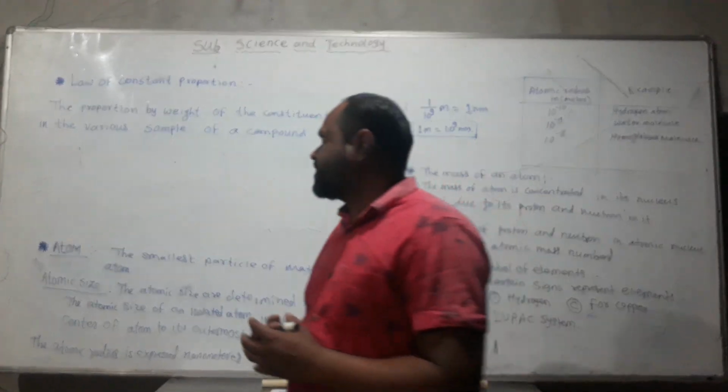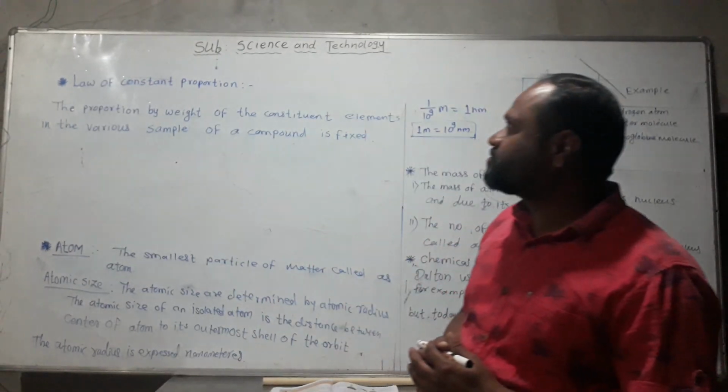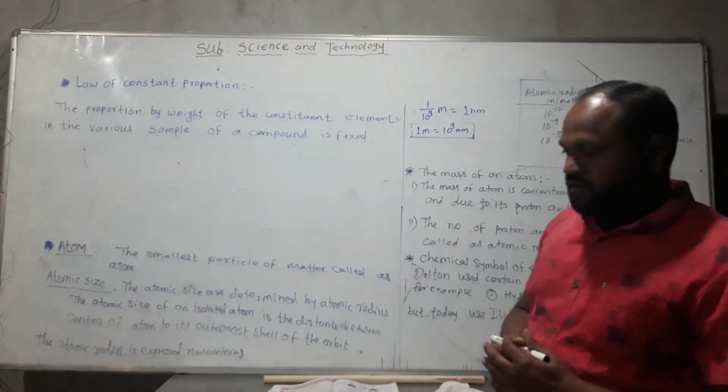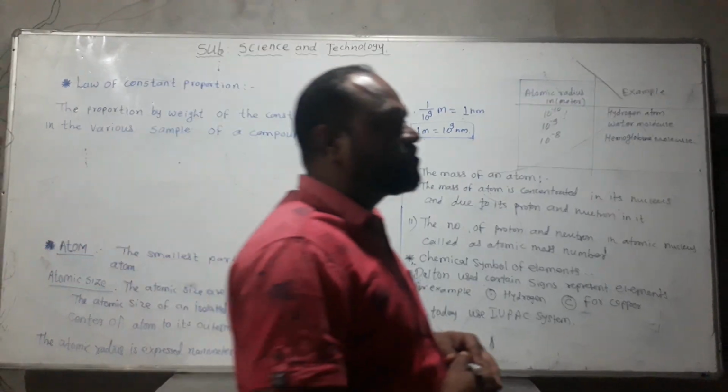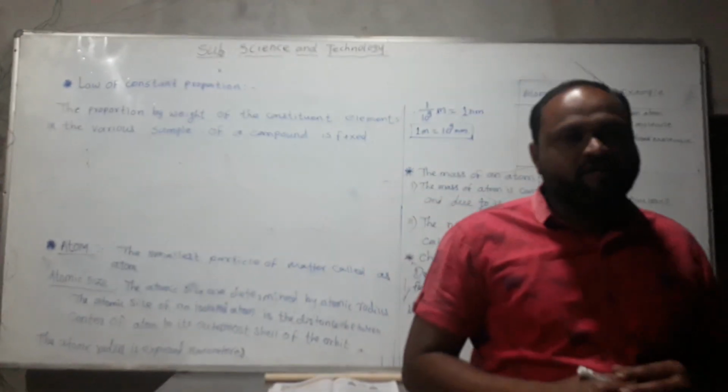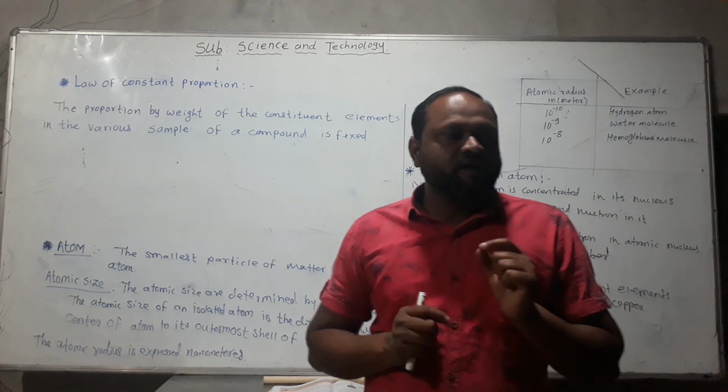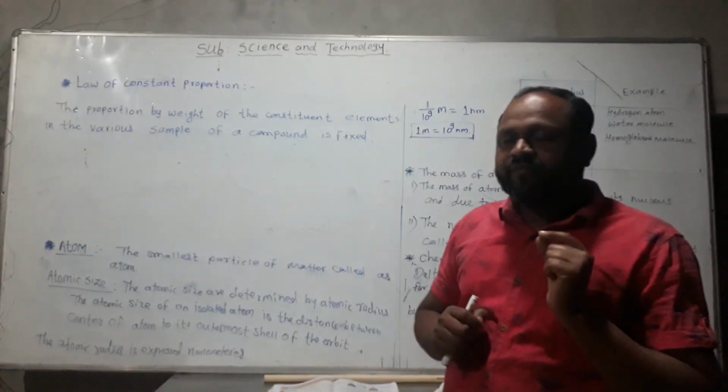Hello students, today we are going to start the topic law of constant proportion. In the last lecture we discussed what is meant by law of chemical combination and what is meant by the law of conservation of matter. Now, what is meant by law of chemical combination?